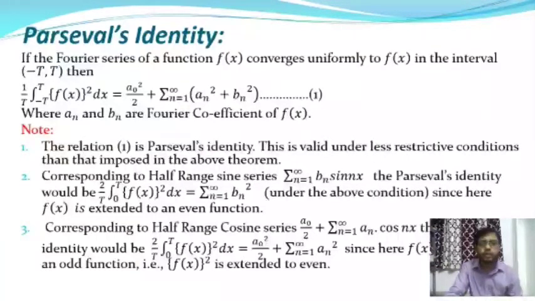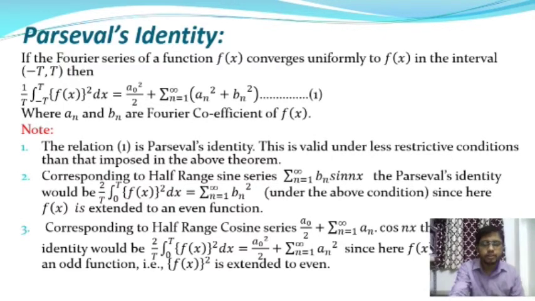The first one is summation over n is equal to 1 to infinity bn square, and the second one is a0 square by 2 plus summation n is equal to 1 to infinity an square, and this is equal in both cases to 2 by T into integration over 0 to T f(x) square into dx. This is the Parseval identity for odd function as well as for even function. And let us move on to the next slide.